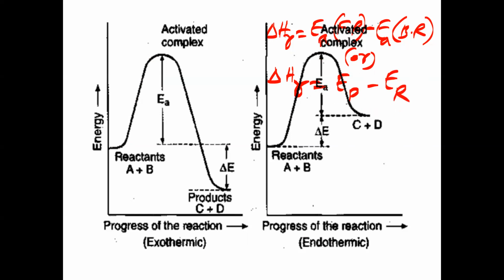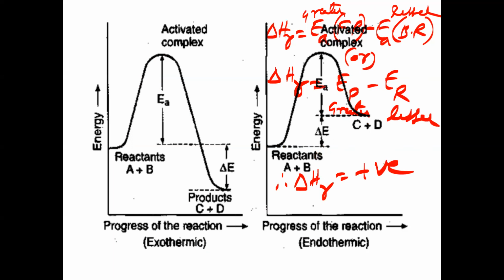In both cases, is the activation energy of forward greater or backward greater? Forward is greater here, so greater value minus lesser value. Here also, energy of products is greater and energy of reactants is lesser. Products energy minus reactants energy means greater energy minus lesser energy. So greater value minus lesser value will always be what? Positive. Delta H of reaction is always positive for which reactions? Endothermic reactions.